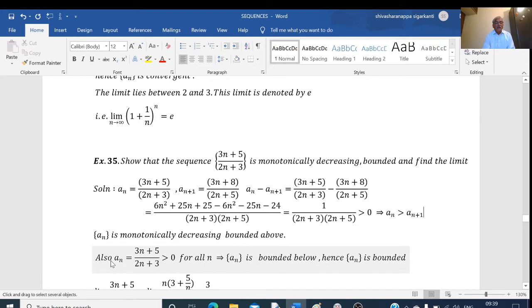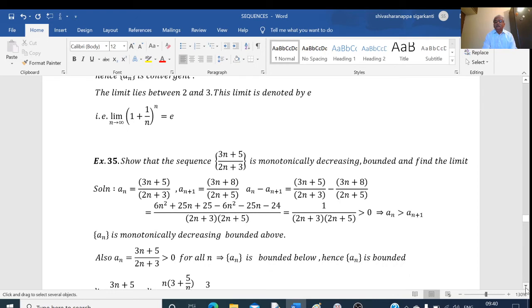Now, again, a_n equals (3n plus 5) divided by (2n plus 3). So, n is positive, therefore numerator is positive, denominator is also positive, therefore this quantity is positive. So, that is a_n is greater than 0 for all n. So, that means here a_n is bounded below. So a_n is bounded below and it is bounded above, therefore this sequence a_n is a bounded sequence.